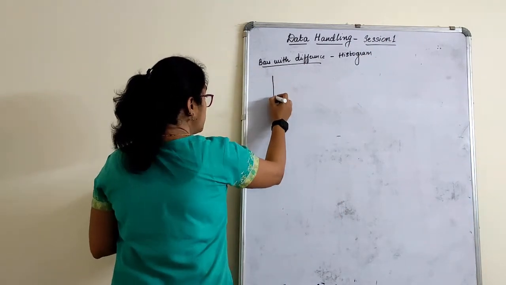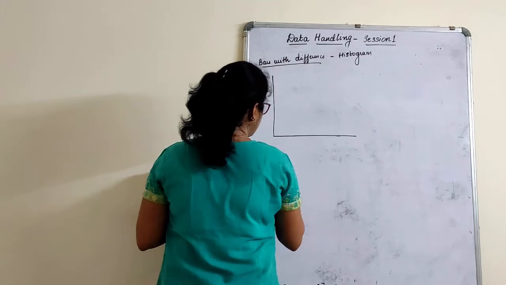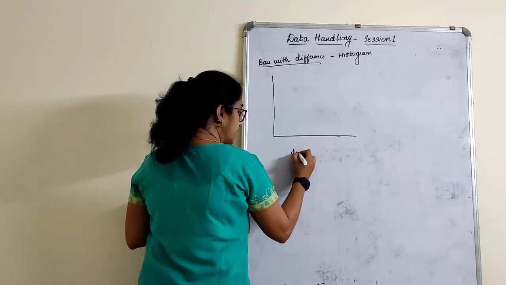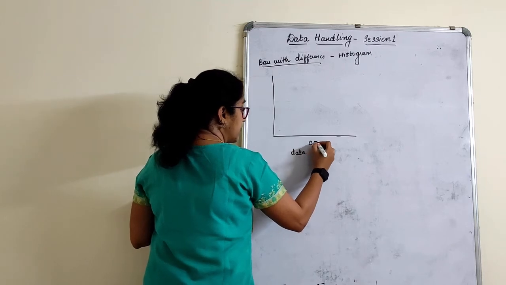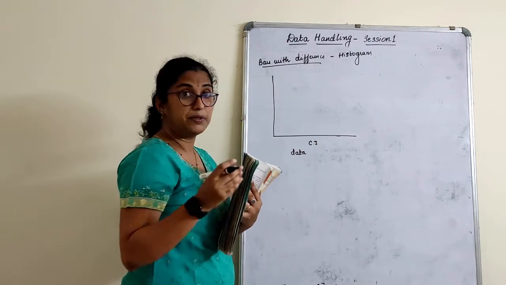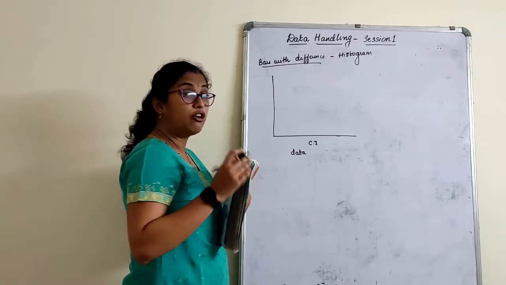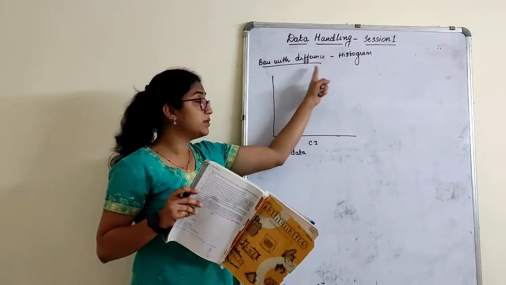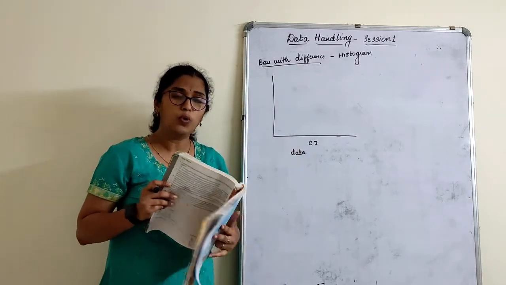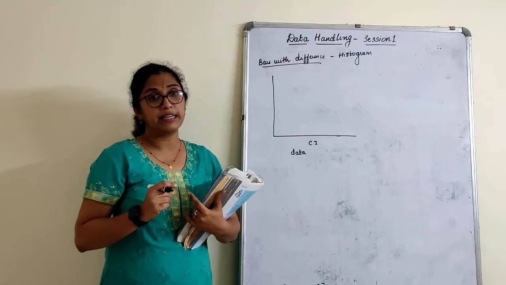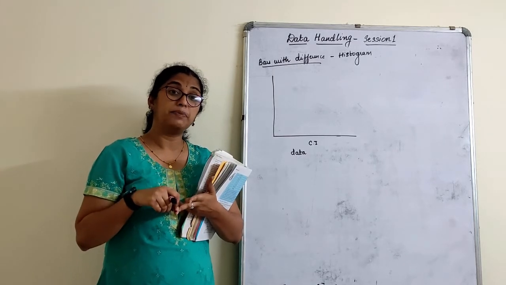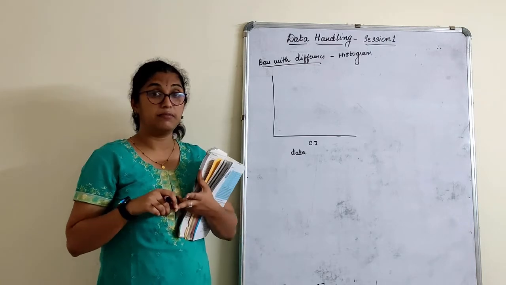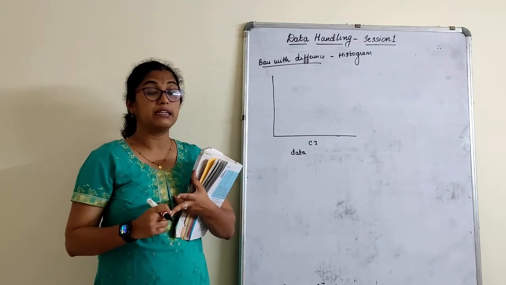How do we do this now? In a histogram, children, you always have data, but that data is in the form of a class interval. Remember, numbers. We always represent bars with a difference, that is a histogram, only in numbers. Now in a bar graph, what happens? You can represent in numbers, and you can also represent in names. But in a histogram, you cannot represent anything in terms of names.